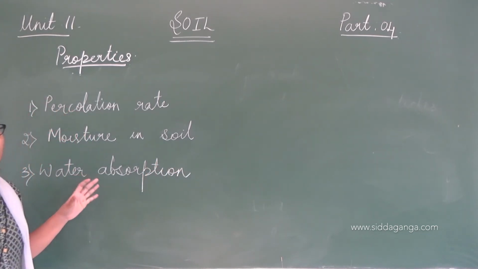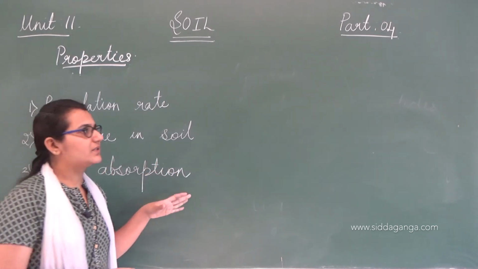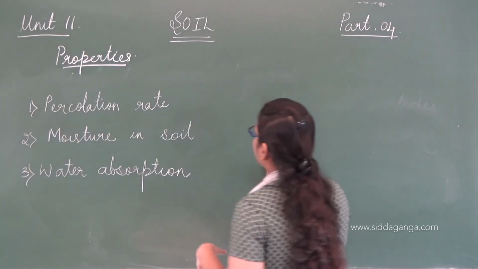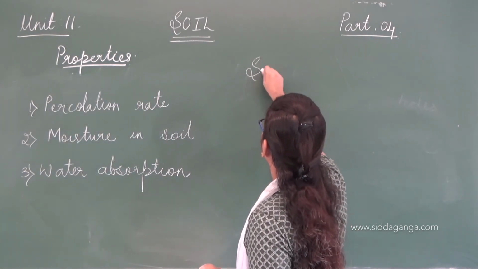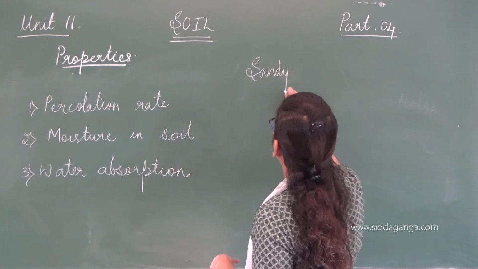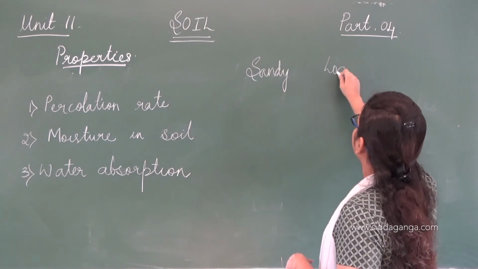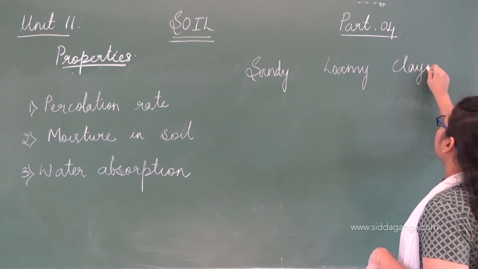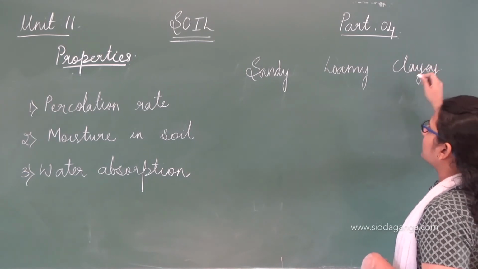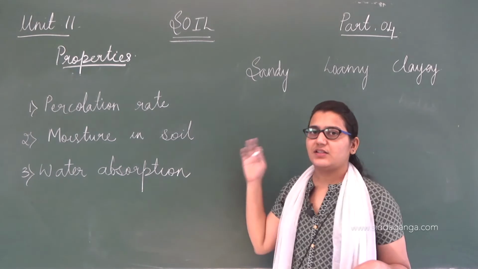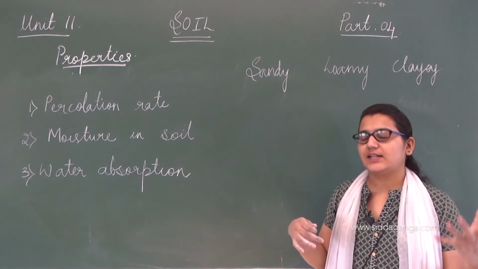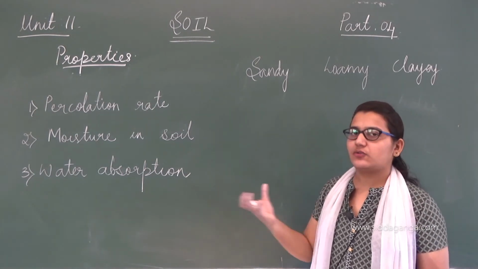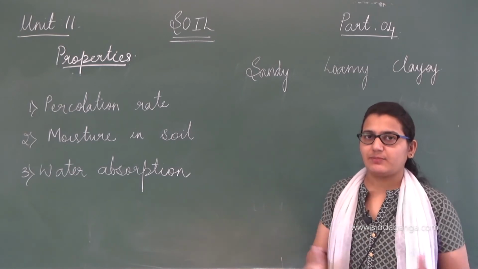These are the three properties we have studied, and here we'll see a table to help you easily understand the properties of soil in different types of soils.